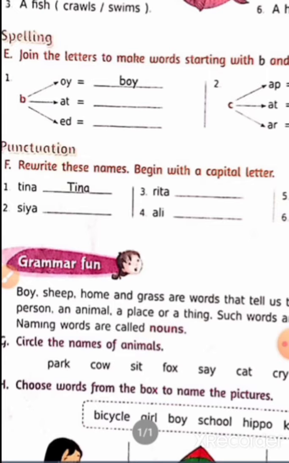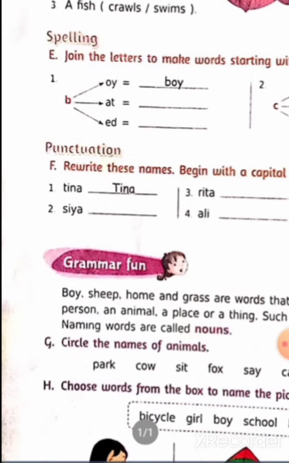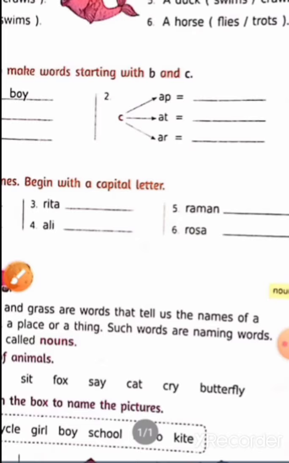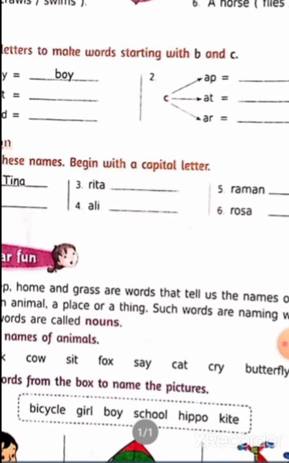Second one, just look at the second one. It is Sia. It is also the name of a girl. So we have to put a capital S here, and the remaining letters we will write small, Sia. Okay? Now we are coming to the third one, Rita. And we have to write capital R, R-I-T-A, Rita. Next one we are coming to, Ali, A-L-I, Ali.